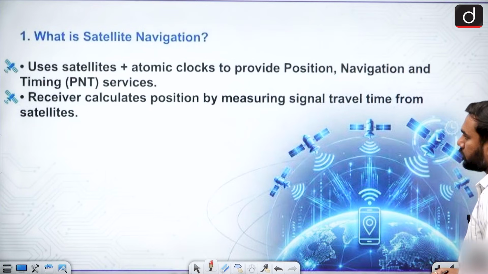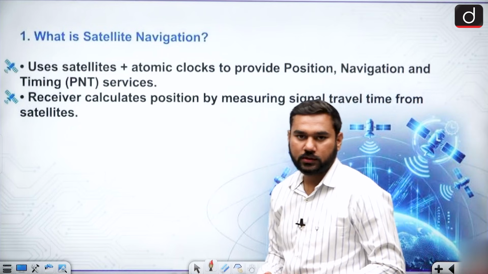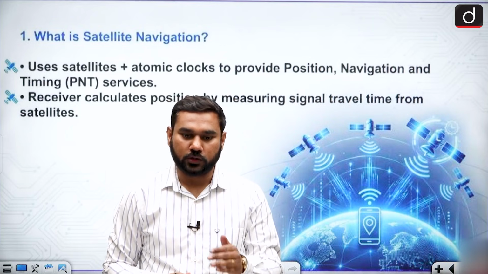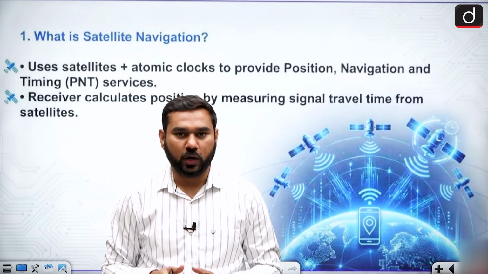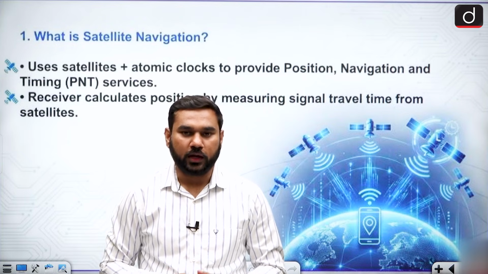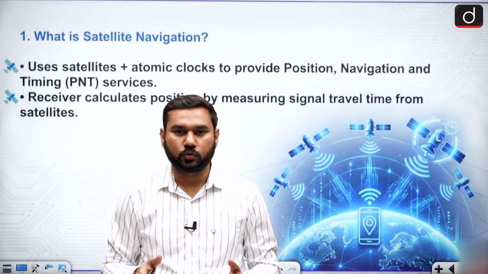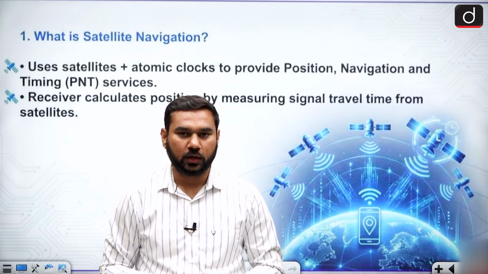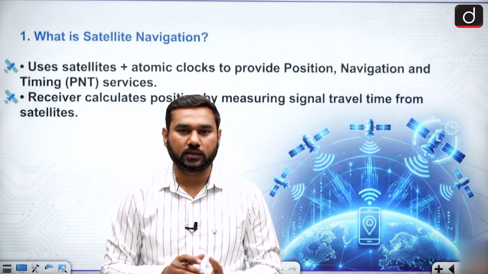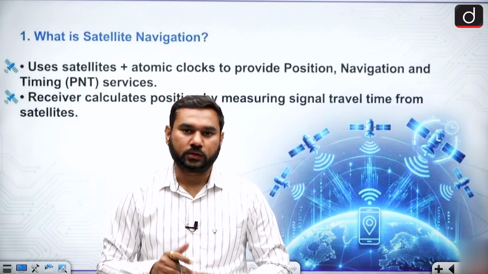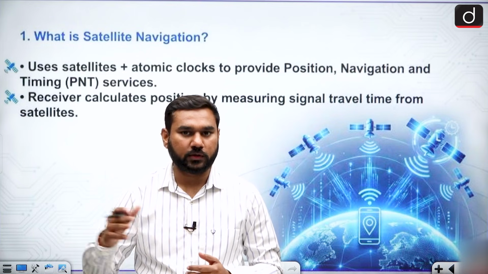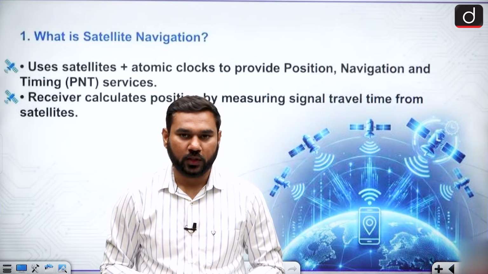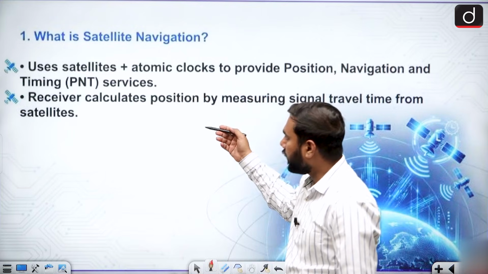So in the very first part, what is the satellite navigation system? You know that sometimes infrastructure which is present on the land can be destroyed by a disaster. And naturally sometimes it can be totally destroyed, so the people cannot connect easily and we cannot get enough information. So we use a satellite navigation system, because the satellite is placed far away from the surface of Earth, so it cannot be impacted by a natural disaster on Earth. So this is your navigation satellite system.